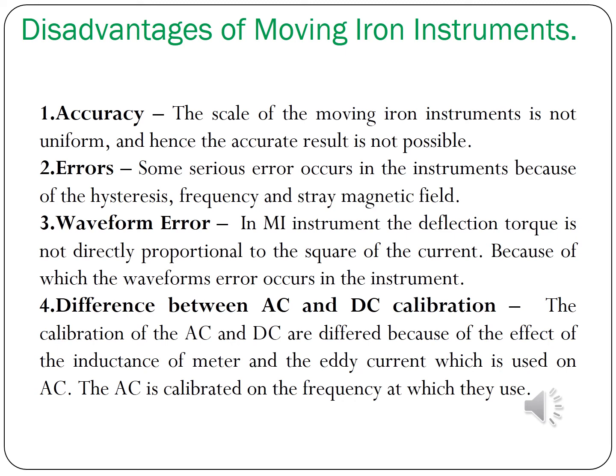Difference between AC and DC calibration. The calibrations of AC and DC differ because of the effect of the inductance of the meter and the eddy current which is present on AC. So the AC is calibrated at the frequency at which it is used. So AC and DC calibration differ because of the eddy current and the inductance of the meter.